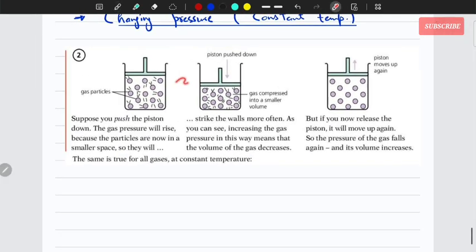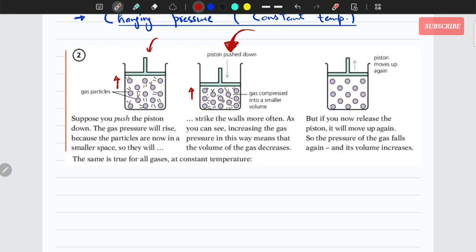What's going on here is that this is the piston and it's stabilized here. The pressure from outside and the pressure from inside is equal. But if you increase the pressure on the gas, okay, the pressure is increased, right? But pressure from inside is the same.